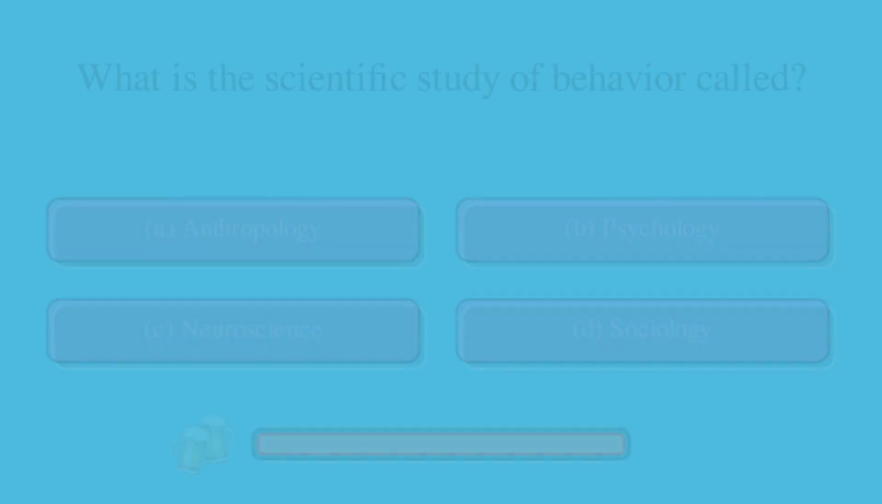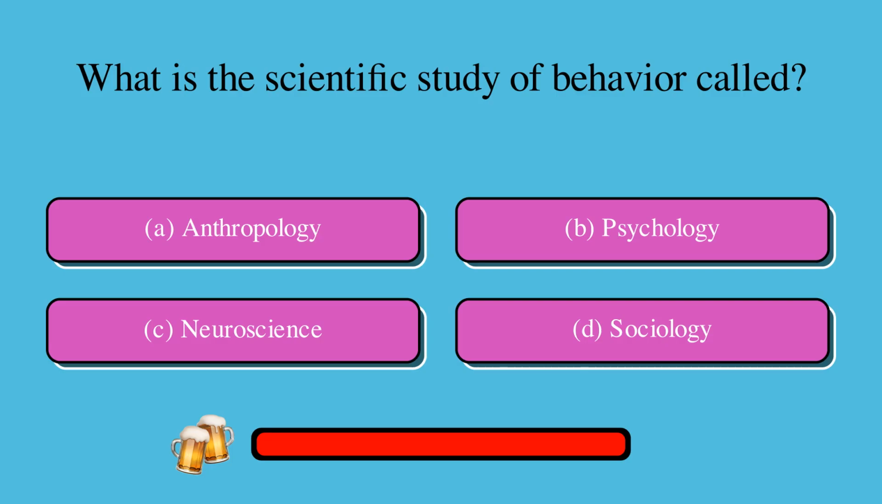Here's some general knowledge psychology trivia. What is the scientific study of behavior called? Is it A, anthropology, B, psychology, C, neuroscience, or D, sociology? The correct answer is B, psychology.